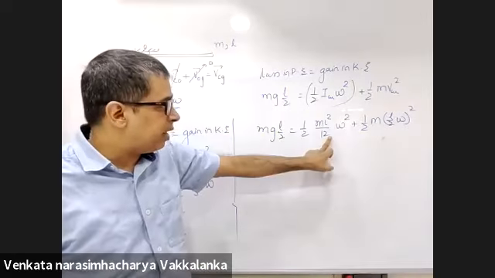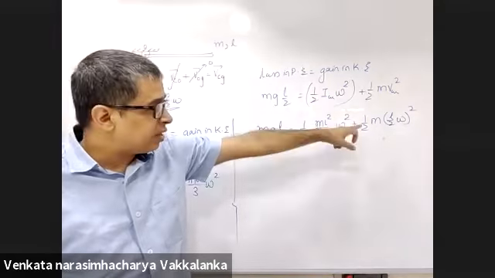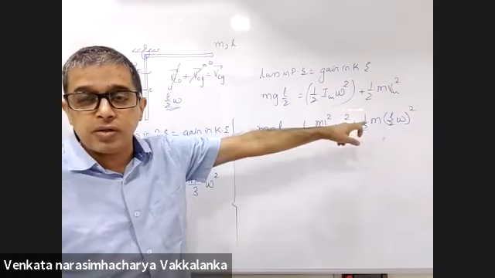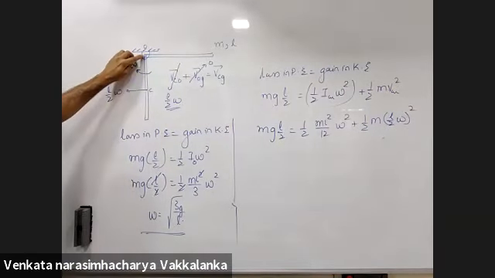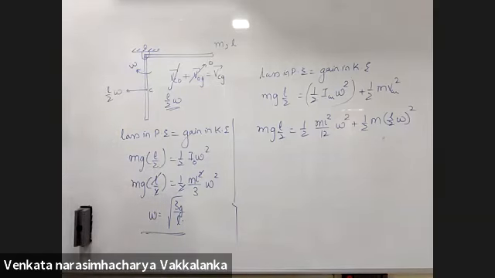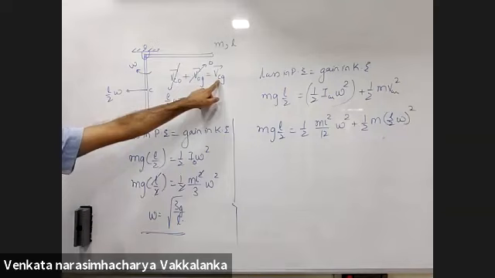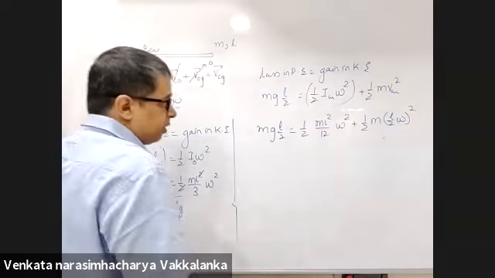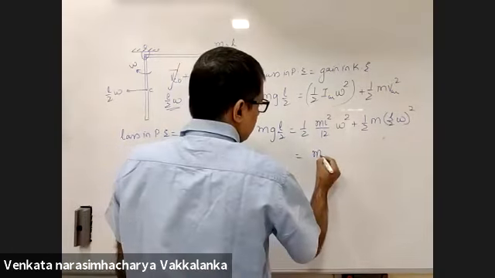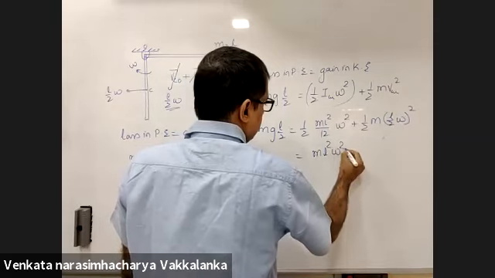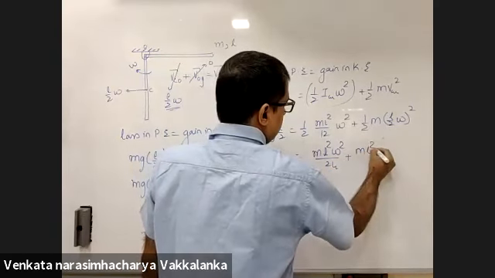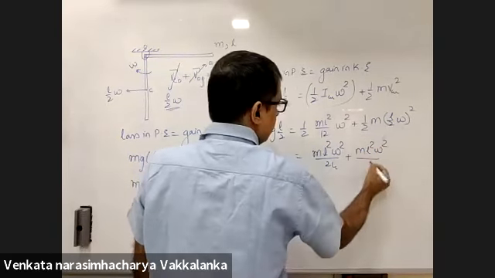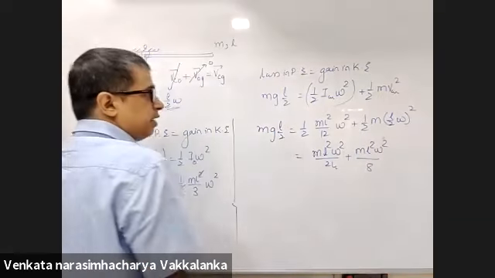Kinetic energy of the body about its center of mass plus kinetic energy of center of mass with respect to ground, for which I should know the velocity of center of mass, which is L by 2 omega. So m L square omega square by 24 plus m L square omega square by 8.